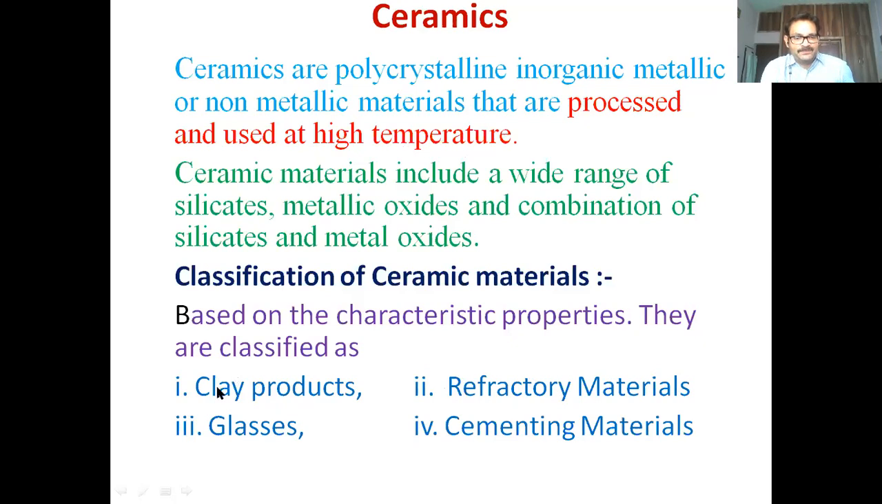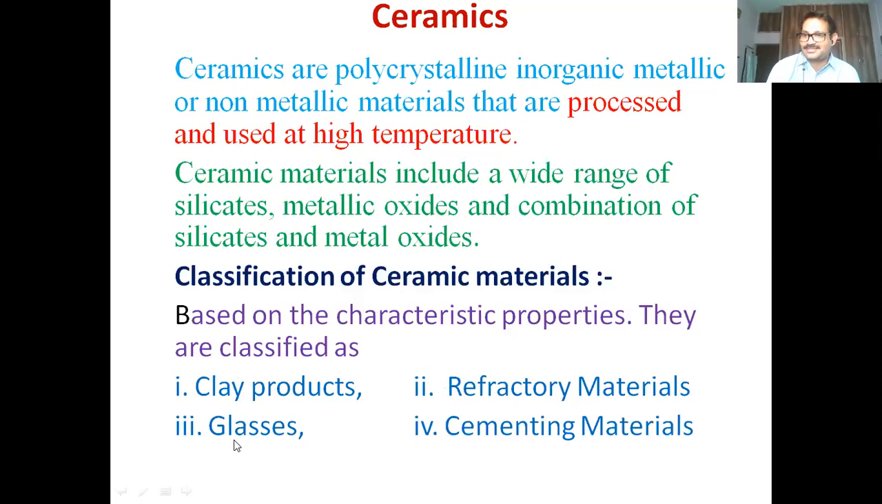In the same way, clay products. If you want to prepare a pot with clay, what do we normally do? We fire it. So we process it at high temperature. Any material processed at high temperature is called a ceramic. A tile processed at high temperature is a ceramic.